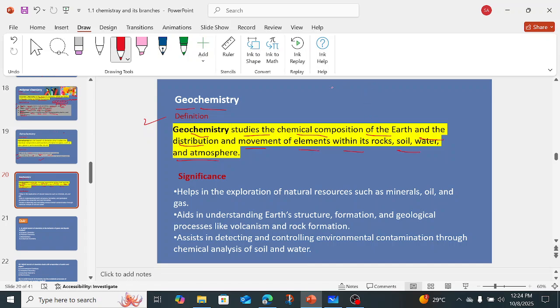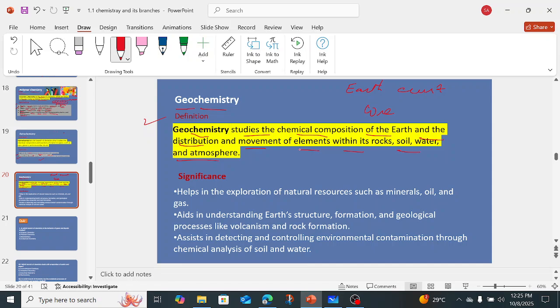As we know, earth consists of layers, right? That is the earth crust, then we have the upper earth crust, lower earth crust, then we have a core, right? Inner core, outer core. So when we are going to study the composition of the earth, that comes in geochemistry.